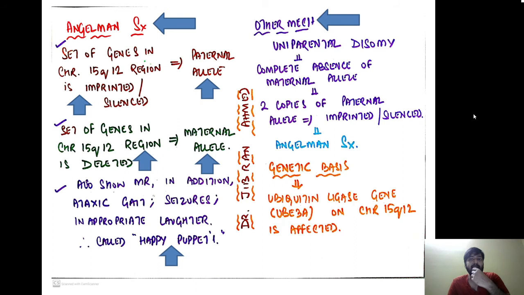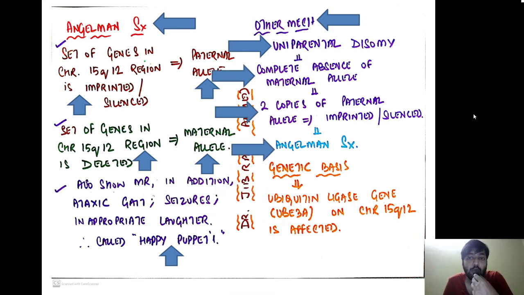The other mechanism again is uniparental disomy. There is a complete absence of the maternal allele, so there are two copies of the paternal allele which are imprinted or silenced, leading to Angelman syndrome. The genetic basis: the gene involved is called the ubiquitin ligase gene or UBE3A gene on chromosome 15q12, which is affected in Angelman syndrome. With this we have completed genomic imprinting.